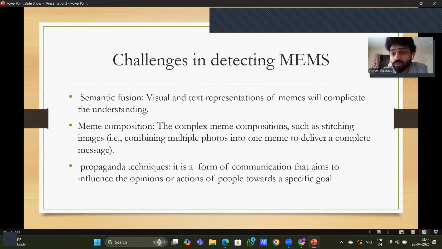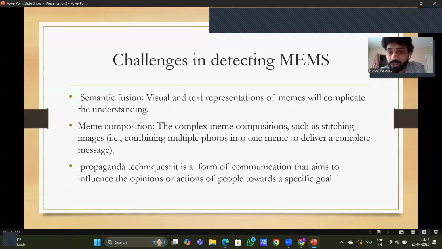So, what are the challenges? Detecting tools are so common in every aspect. For example, I personally developed a plant disease detection tool when I was in my bachelor's. But what makes meme detection very complex is that there are three major issues. The first one is semantic fusion. A meme is not only an image or only text, it is a combination of image and text. In some memes the image is harmless and the text is harmless, but the meaning by combining both of them is harmful. That's why the detection of memes is very hard.